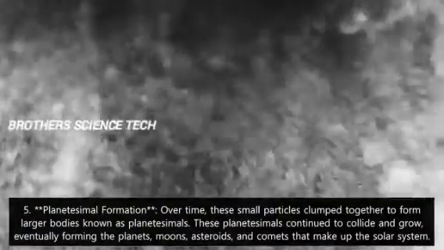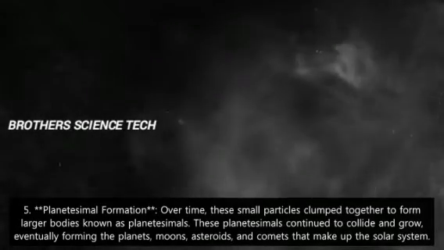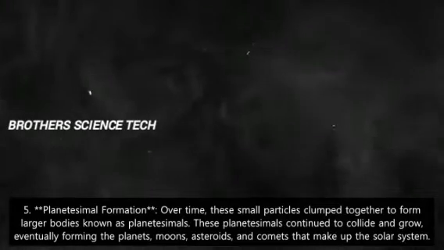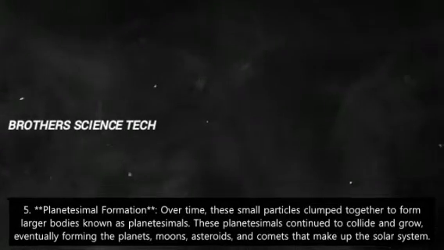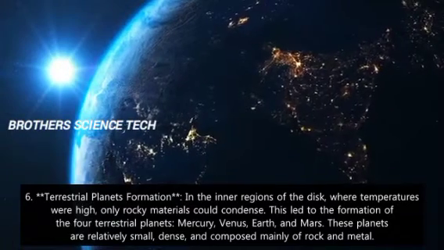5. Planetesimal formation. Over time, these small particles clumped together to form larger bodies known as planetesimals. These planetesimals continued to collide and grow, eventually forming the planets, moons, asteroids, and comets that make up the solar system.